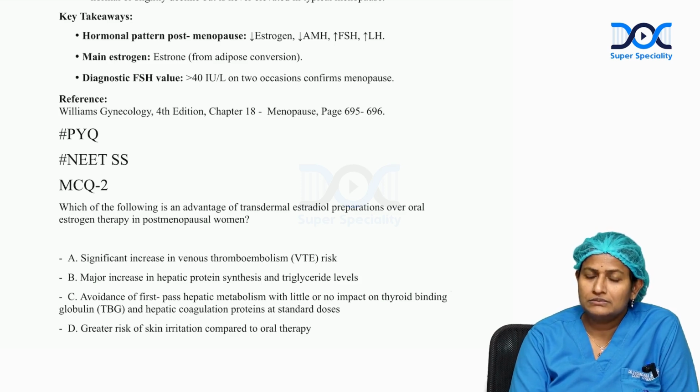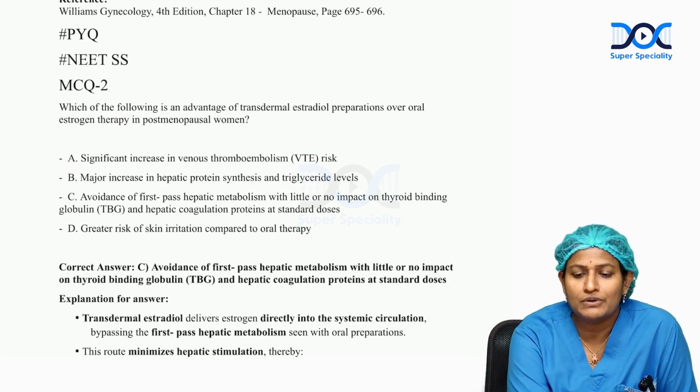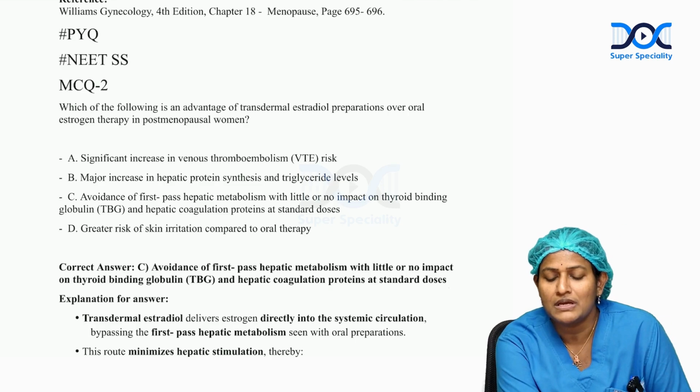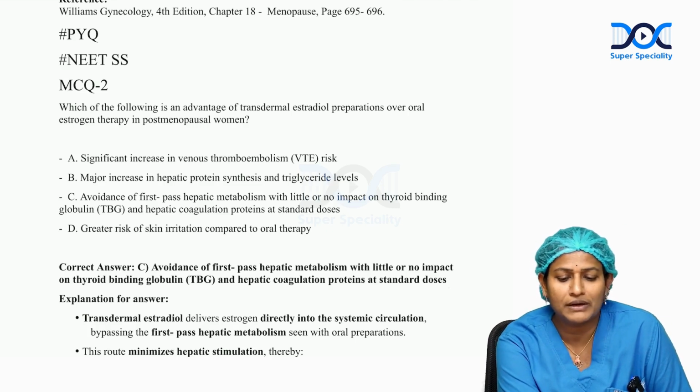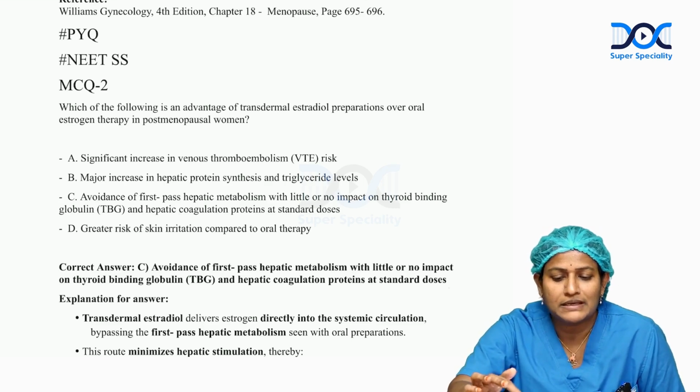So in advising HRT also, we have to be very judicious because of the side effects of estrogen. All the side effects of estrogen are based on liver metabolism and systemic metabolism processes. So we have to be very cautious while prescribing estrogen. Among the options, the correct option would be: we give the transdermal estradiol preparation to avoid first pass metabolism, with little or no impact on thyroid binding globulins and hepatic coagulation proteins at standard doses.